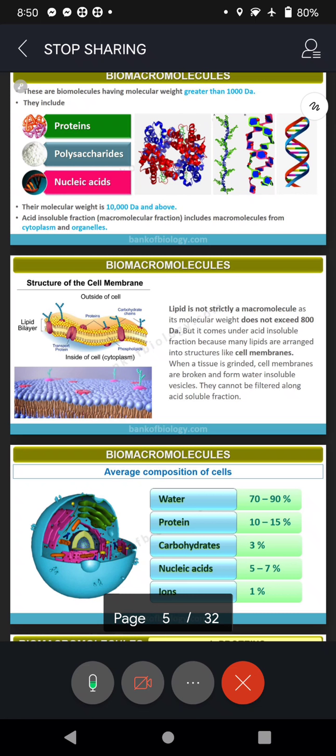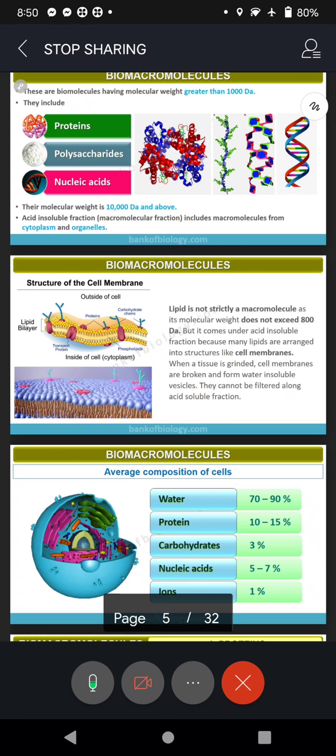So this gives a clear picture of the importance of enzymes in our body. So biomolecules are very important in our day-to-day life, and based on their size we have classified them into 2 types.